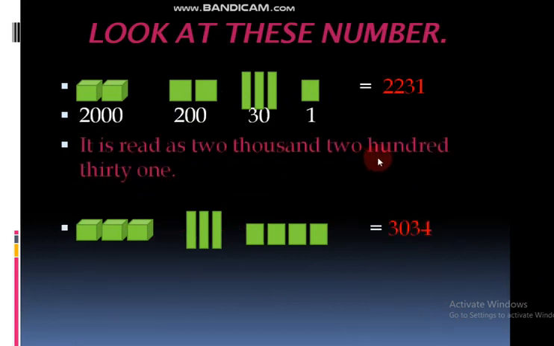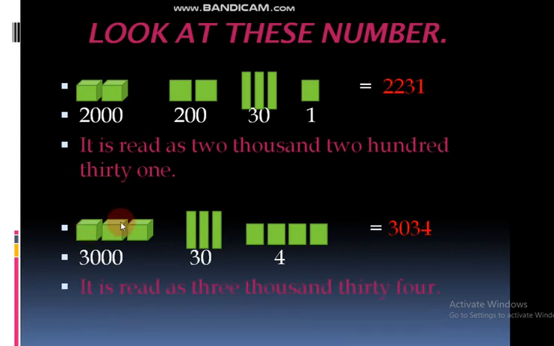See, now look at this number. In 1000 place 2 boxes, we can read it as 2000. In 100 place 2 boxes, we can read 200. In 10s place 3 boxes, 30, and in 1s place 1 is there. We can write it as 2231. Here also you can take only the first number, you leave the zeros. You have to take only the first numbers: 2, 2, 3, 1. Understood now? It is read as 2231.